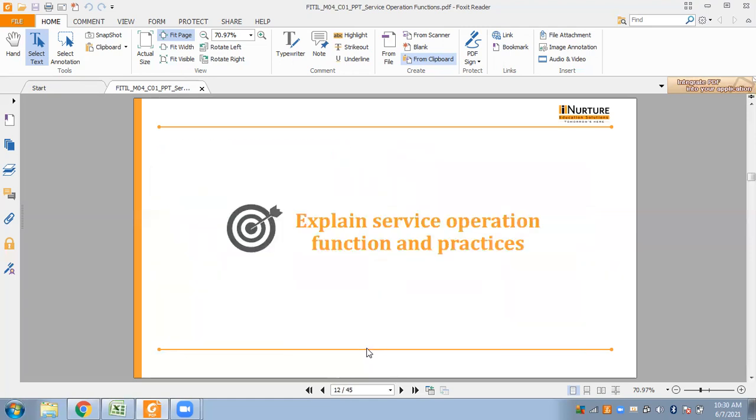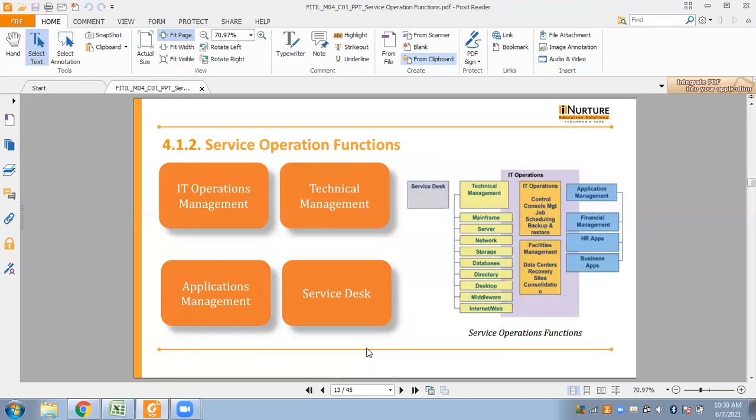Okay. So next we come to the service operations function and practices. So as you can see in this chart, we have four different types of service operation functions. Okay, we have the service desk, we have technical management, we have the IT operations, and then we have the application management.